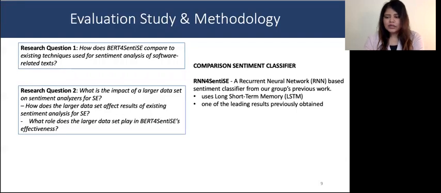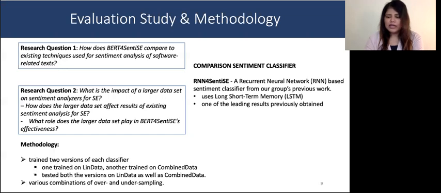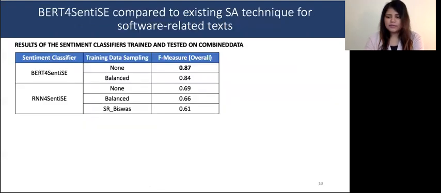Our second research question focused on studying the impact of the larger dataset on the training of BERT as well as the existing sentiment analysis technique. Here again, the comparison baseline was RNN for SentiSE, and what we did differently here from research question 1 is we trained two versions of the classifiers. One was trained only on Lin data and the second on combined data. And then we tested all four versions.